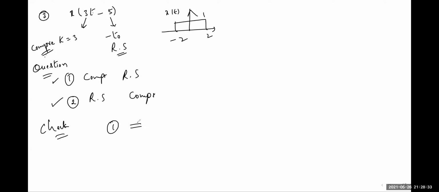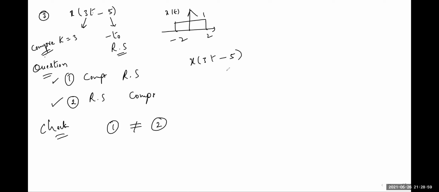Definitely, the first waveform is not equal to the second waveform. That means x of 3t minus 5 needs which order? We should confirm it, because both are not the same. We get different signals if we change the order of the operations. So we need to confirm whether scaling or shifting should be performed first.